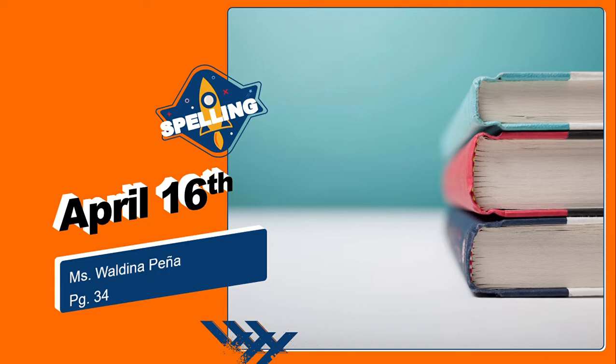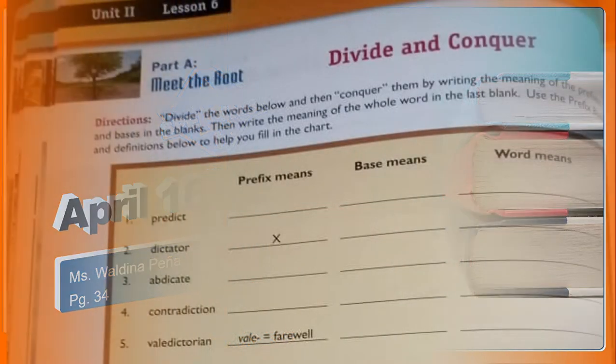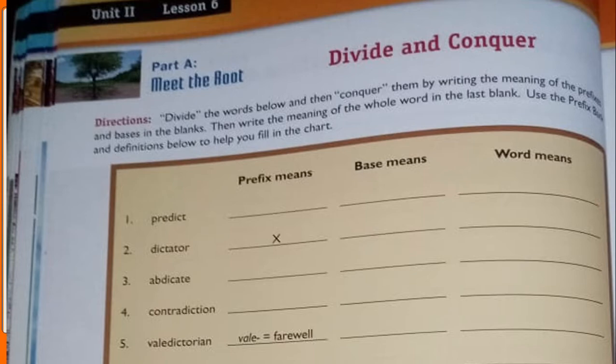So we're going to move forward to page 34, which is basically the pages that we did together in class, okay? You're going to divide and conquer, basically divide and dominate the word, to reinforce and know and handle the word properly. So the first word is predict.